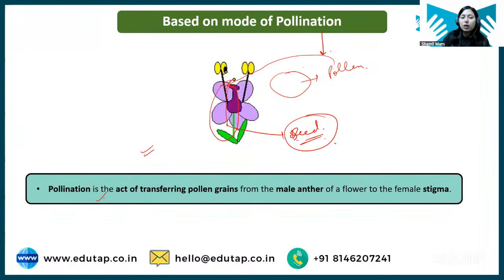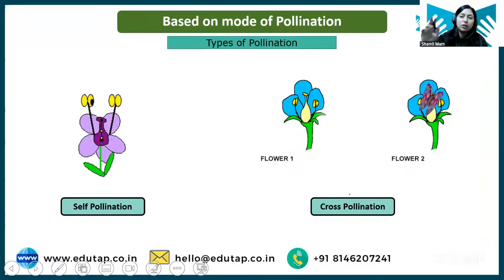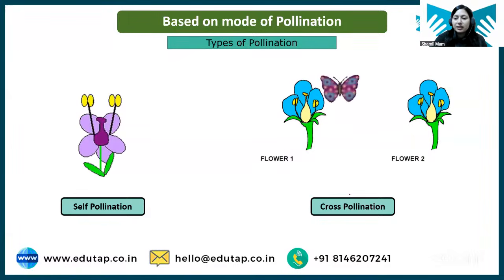Okay, so pollination is what? It is a transfer of pollen grain from male anther to the female stigma. Okay, just simple as that. Transfer of pollen grain from male anther to female stigma in order to produce seed is your pollination. Now based on pollination we have two types of crops. There is a classification based on mode of pollination.